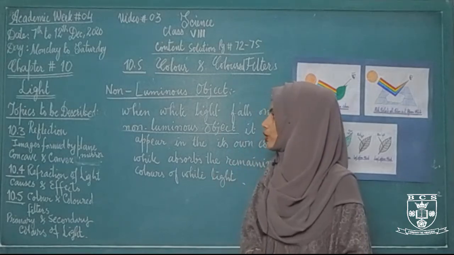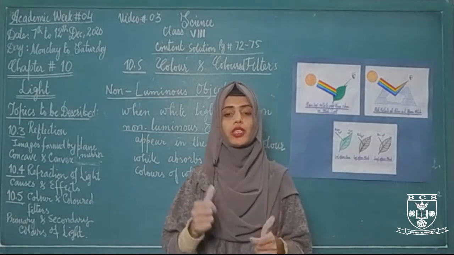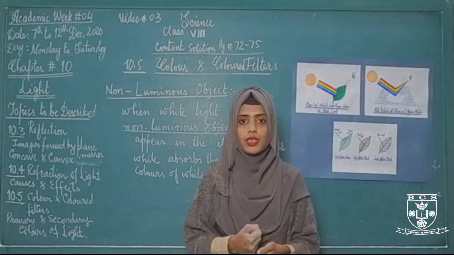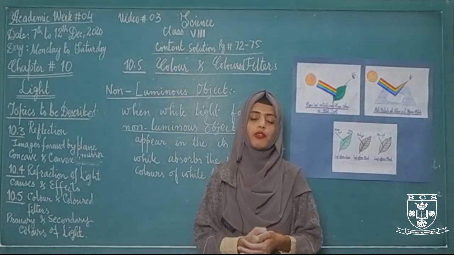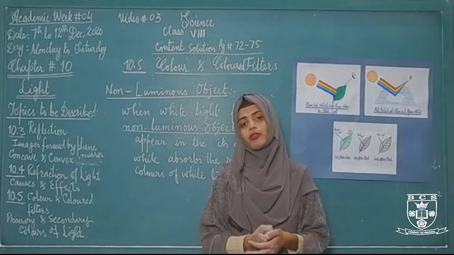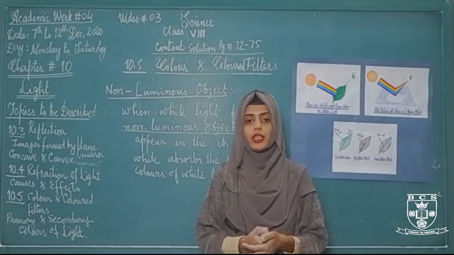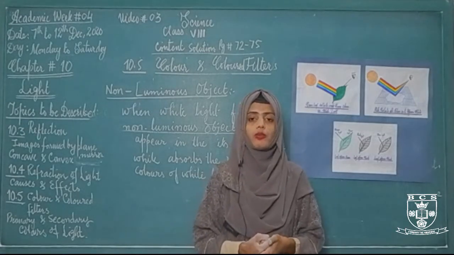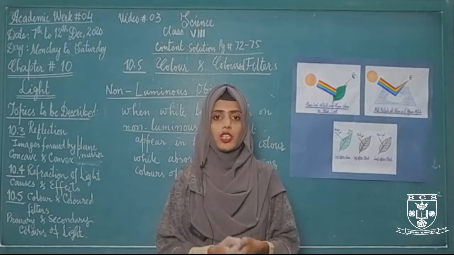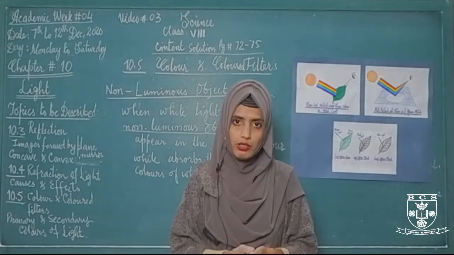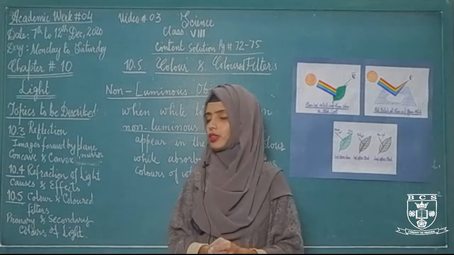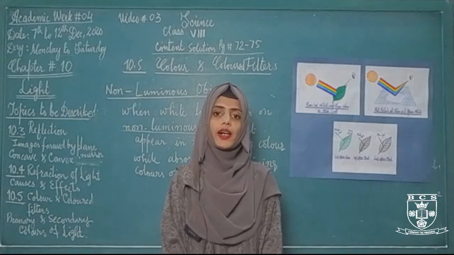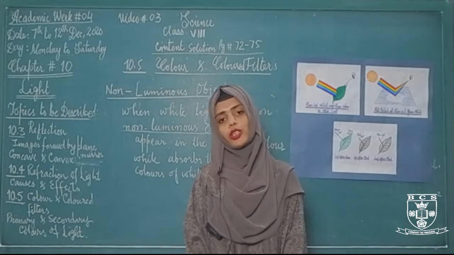Let's take a quick review of the complete chapter which we started in the last video class. First of all, we discussed topic 10.1, that was light, in which we discussed the speed of light, its property, how it travels through different media, what the speed of light is in different media, and then luminous objects and non-luminous objects. After that, we discussed transparent, translucent, and opaque materials. After that, we discussed topic 10.2, that was shadow, in which we discussed umbra and penumbra, extended source of light and point source of light.